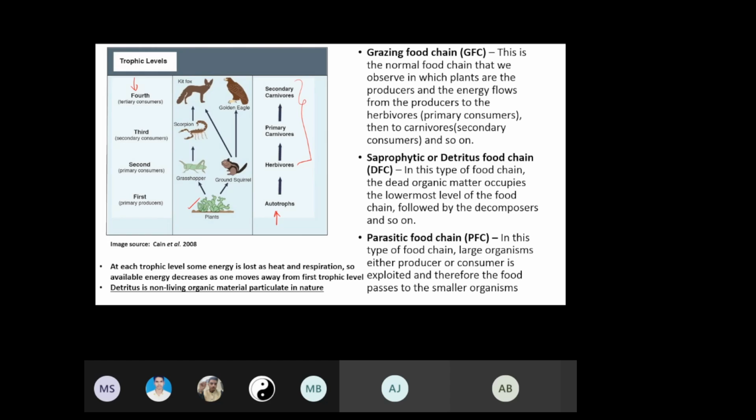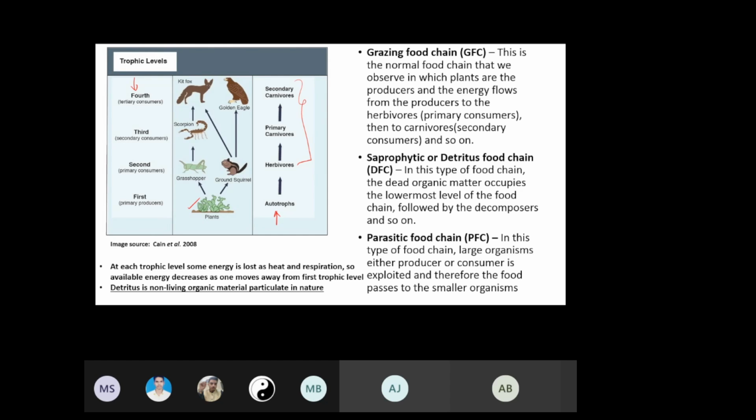Suppose in a forest there is a tree log which has fallen. There you will not see the grazing food chain. There you will see the detritus food chain, because these decomposing organisms will be releasing nutrients in the vicinity, and that will allow the growth of other types of organisms. So that's detritus food chain or saprophytic.